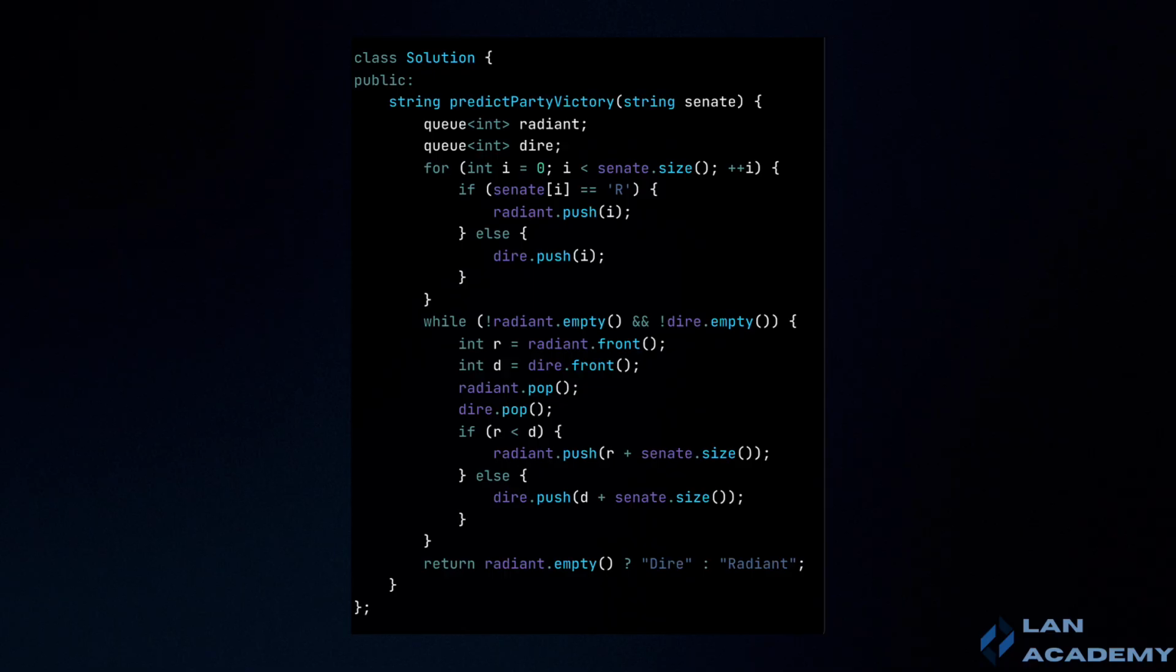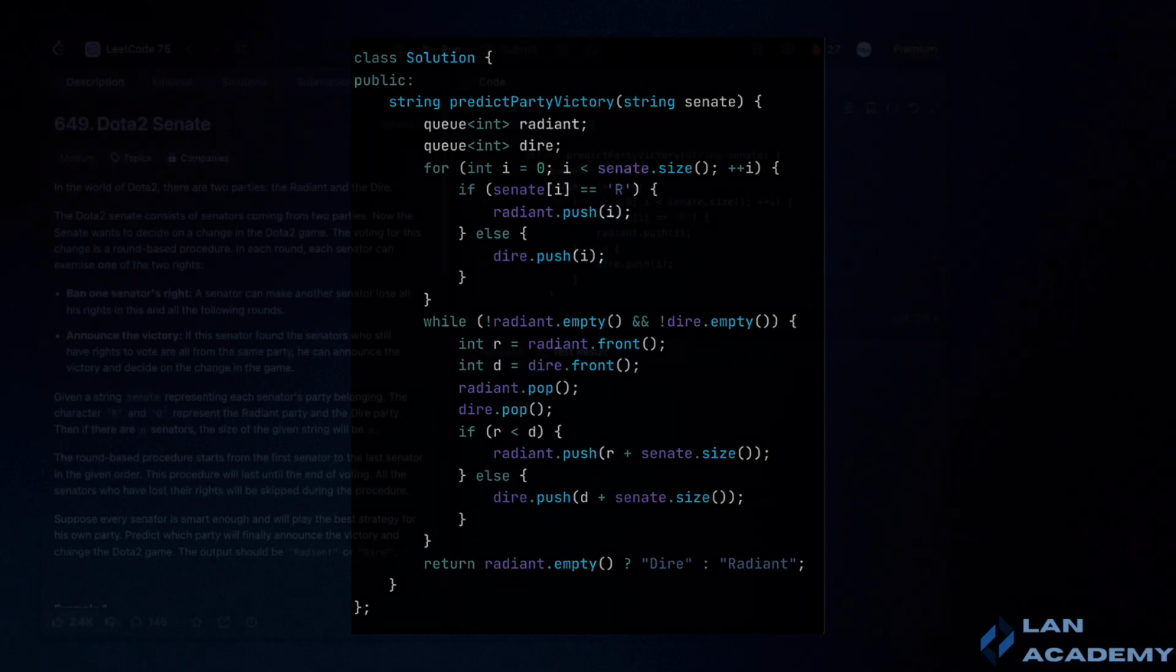In conclusion, the problem of predicting the winning party in the Dota 2 Senate voting process is effectively solved using a queue-based approach. This method allows for efficient handling of the senators' actions and the dynamic changes in their rights throughout the voting rounds. The solution ensures that each party's strategy is optimized, leading to a clear prediction of the winning party.